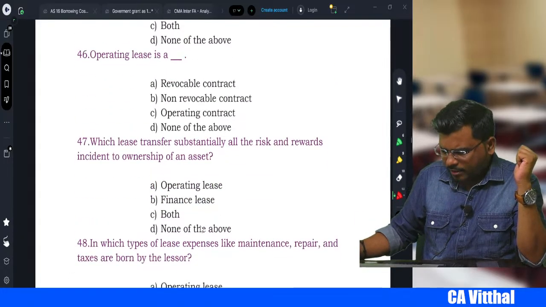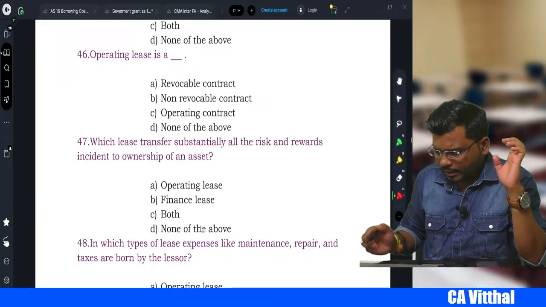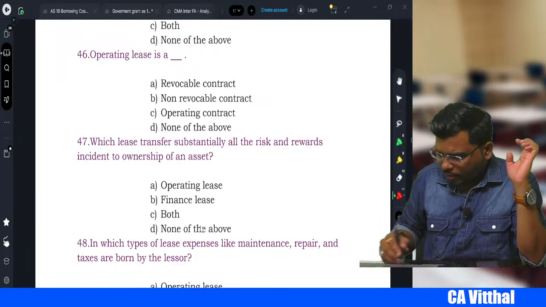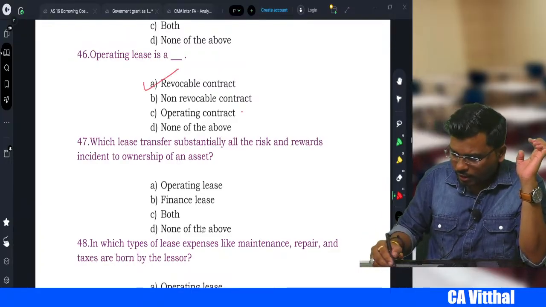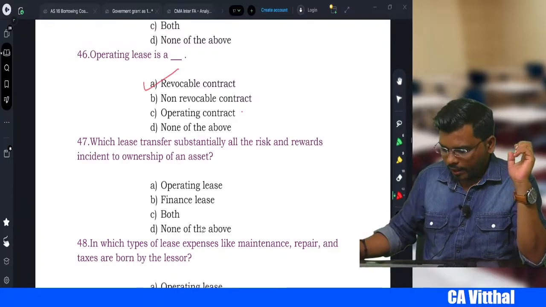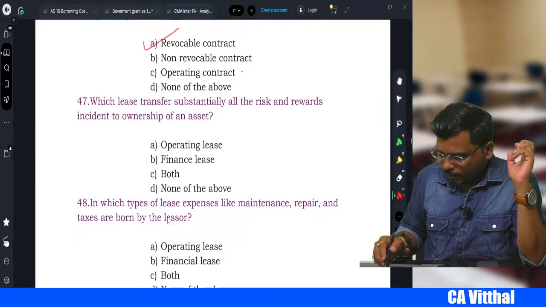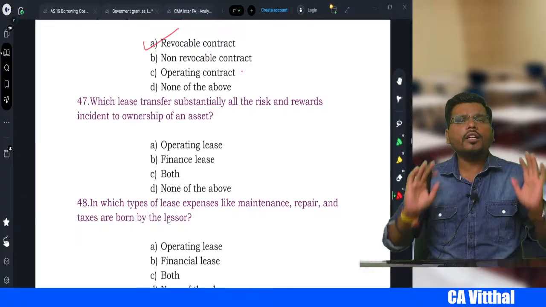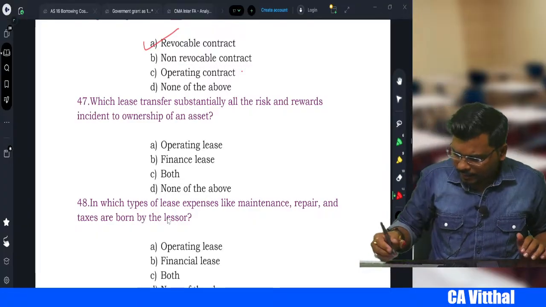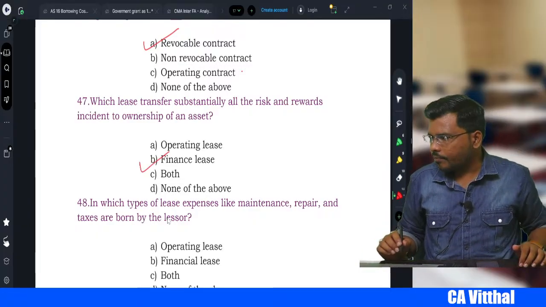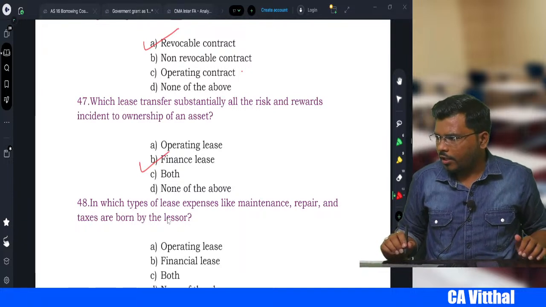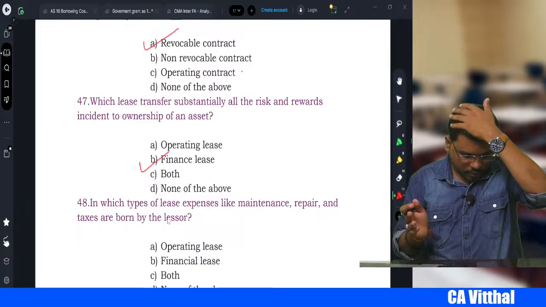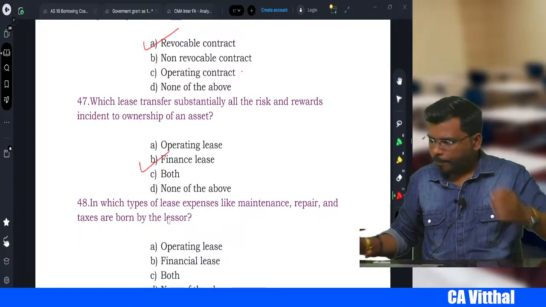An operating lease is what? Is it a revocable or non-revocable contract? No, it is always revocable. Which lease transfers substantially all the risks and rewards incidental to the ownership of the asset? That is a finance lease. Yes, very good, Harish. Many students are answering correctly. Good, I am very happy.